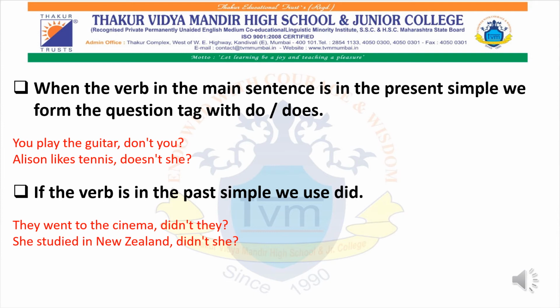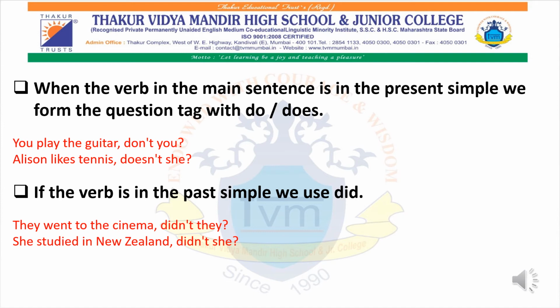If that sentence is in present tense, then we have to add a question tag using do or does.